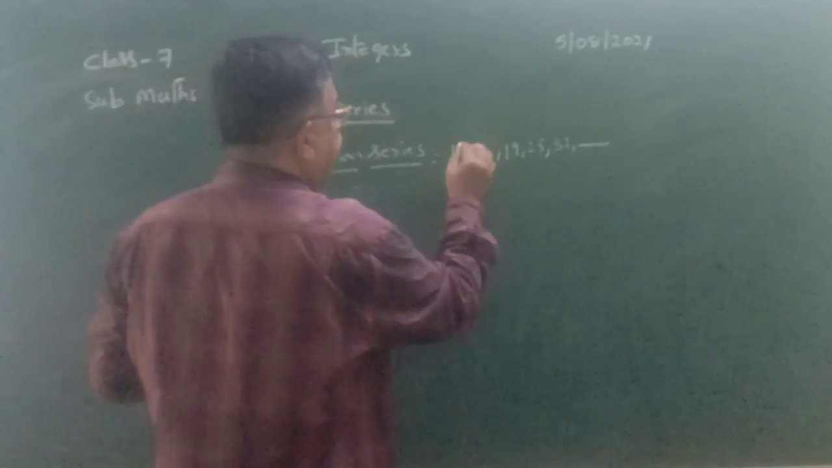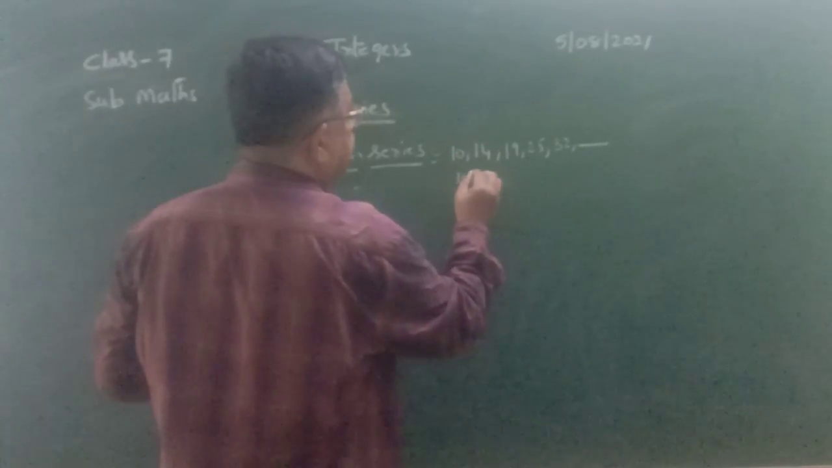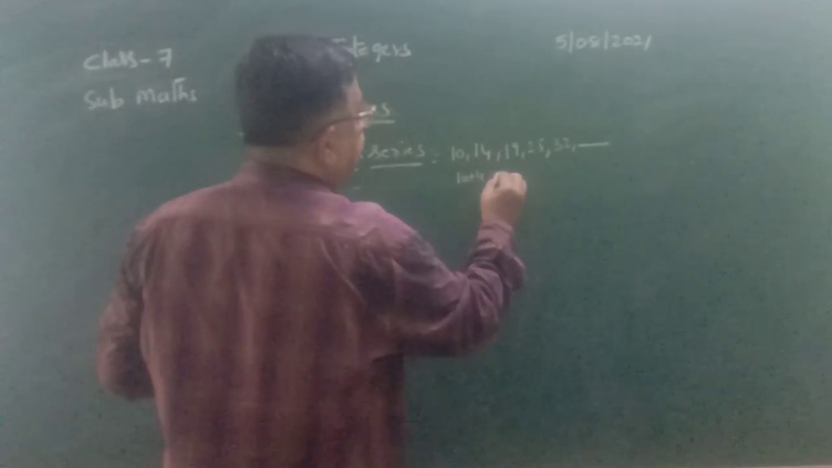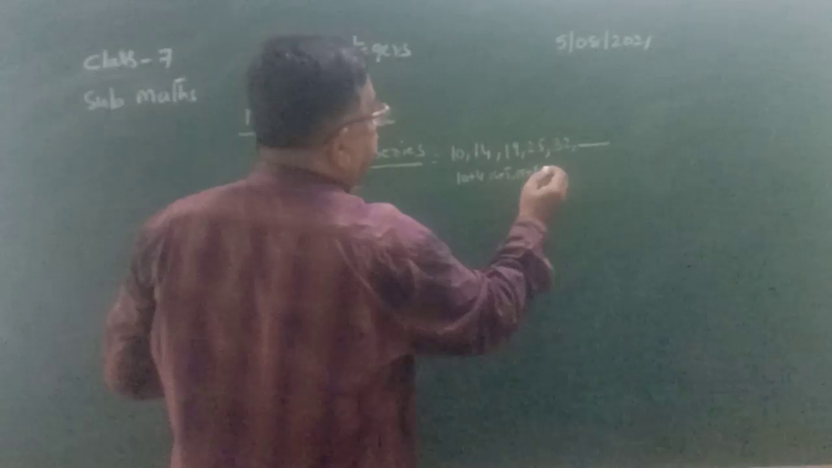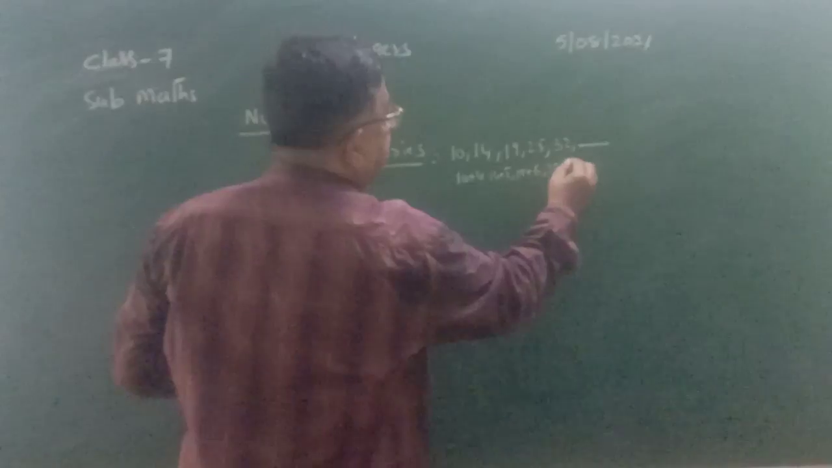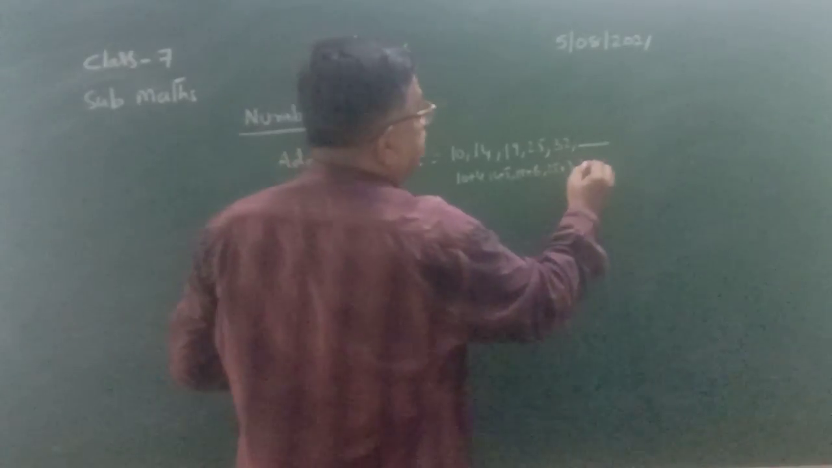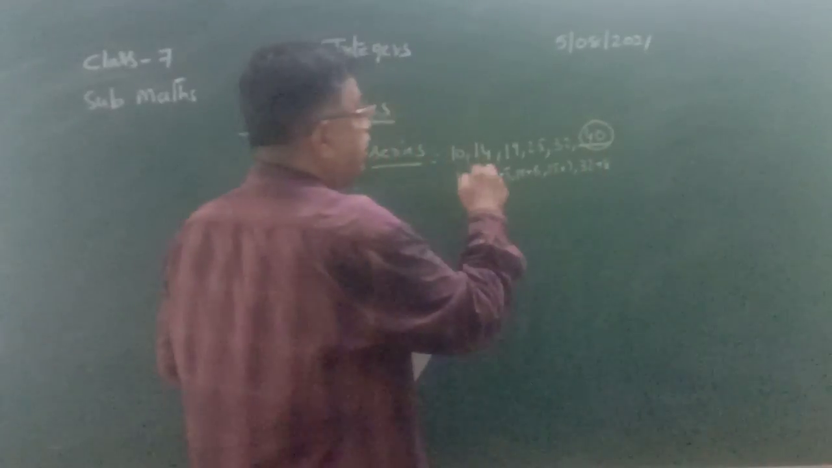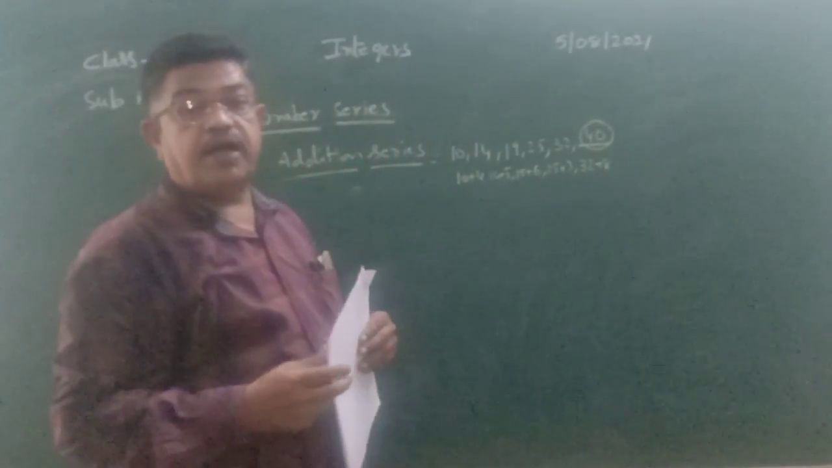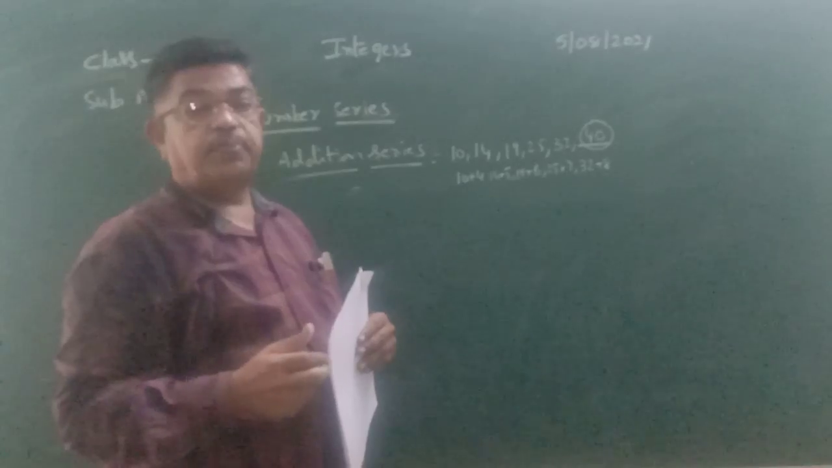10 is added by 4. 10 plus 4 is 14. 14 plus 5 is 19. 19 plus 6 is 25. 25 plus 7 is 32. 32 plus 8 is, what is the next number? 40. So here the next number is obtained by adding one more than the preceding addition.